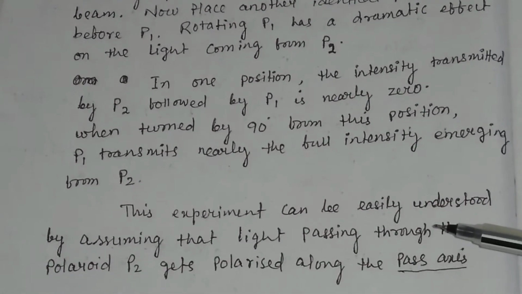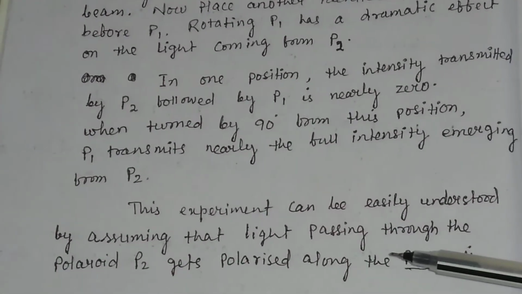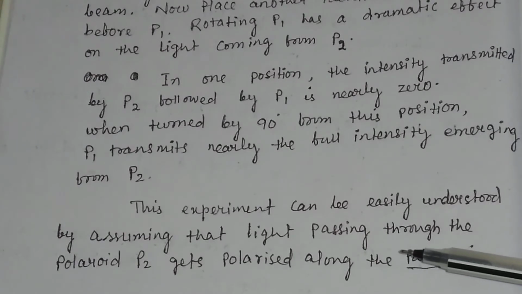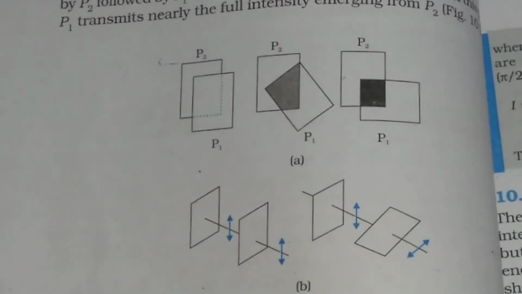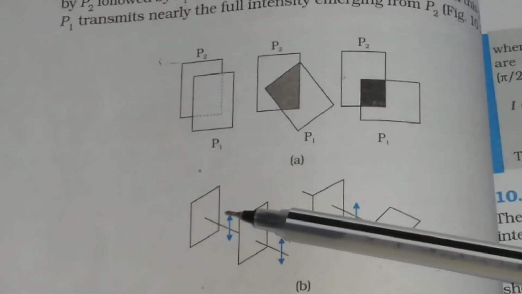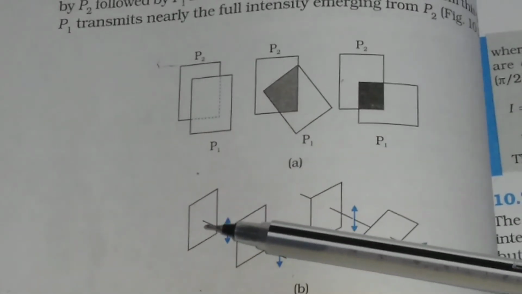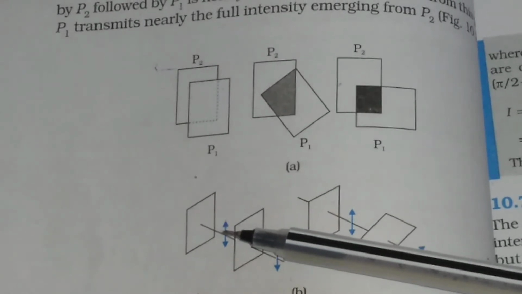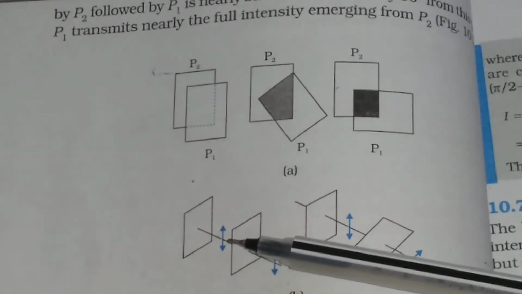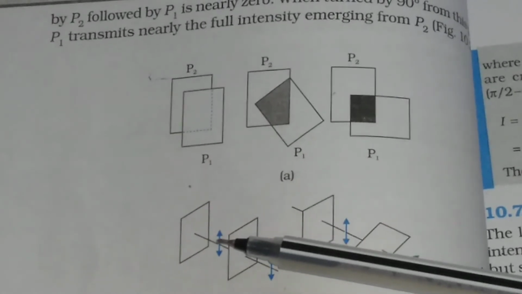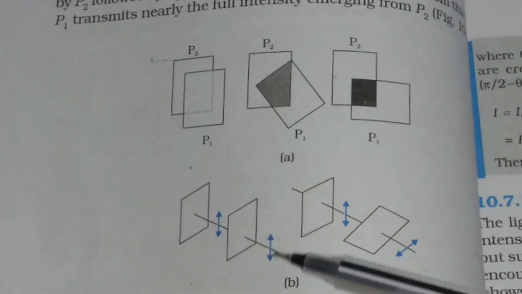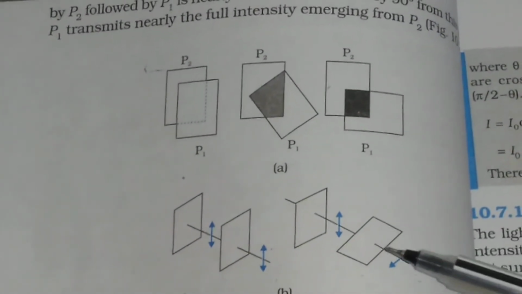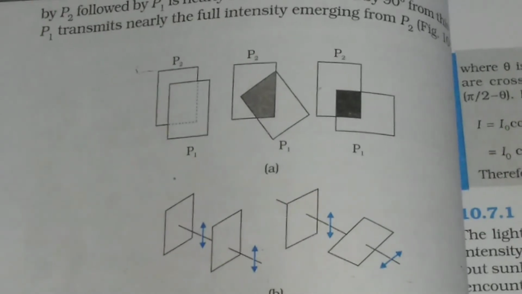This experiment can be easily understood by assuming that light passing through the Polaroid P2 gets polarized along the pass axis. In every Polaroid you have a pass axis, and through this pass axis the polarized light can pass. In this case you see this is the pass axis of the Polaroid. In this case also this is the pass axis of the Polaroid. Here this is the pass axis of the Polaroid.